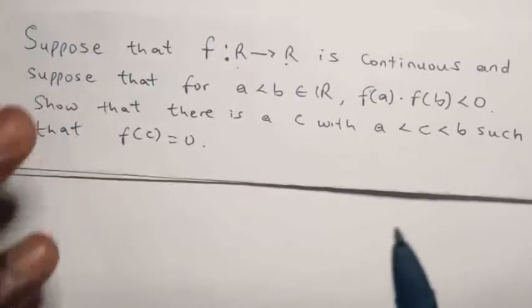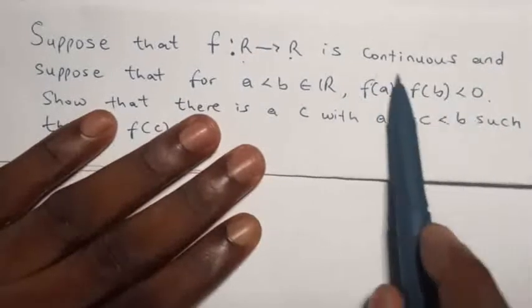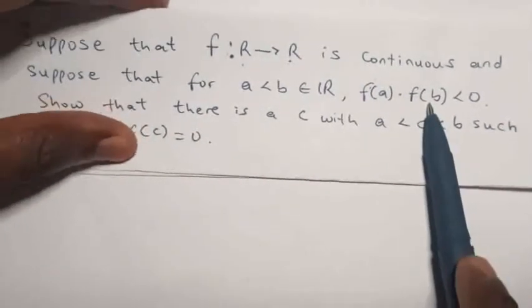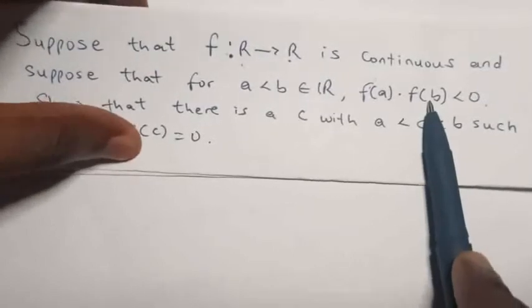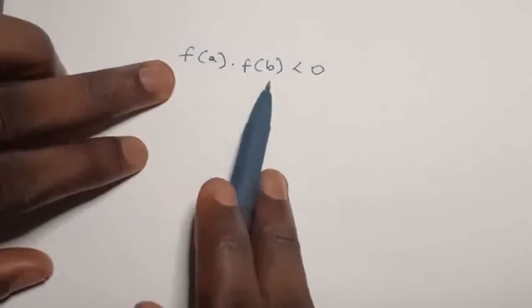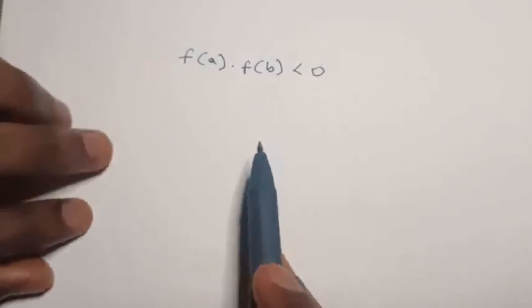So going back to our proof now, my proof will revolve around this. So I'll just lift this off to a blank page now. The product of f of a and f of b is less than 0. So what does this imply?